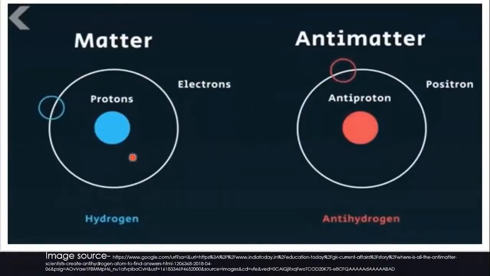So now here I put a picture of an atom of hydrogen and anti-hydrogen. In an anti-hydrogen atom, like in a hydrogen atom, the proton is in the center and the electron revolves around this proton. And in an anti-hydrogen atom, the antiproton will be in the center and the positron, that is the opposite particle of the electron, will revolve around this. And due to opposite charge, the positron has opposite spin to the electron.